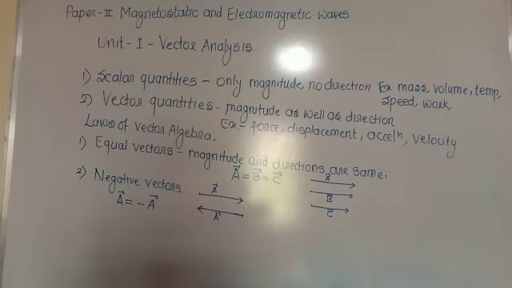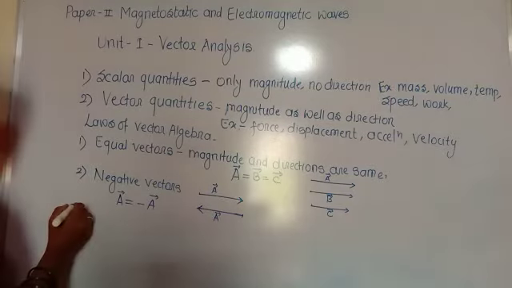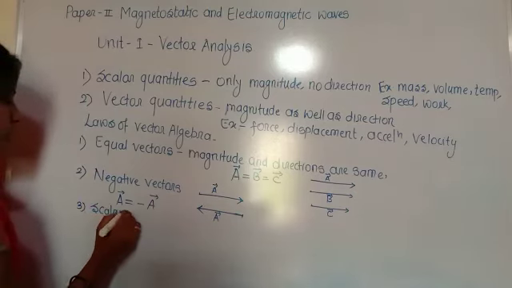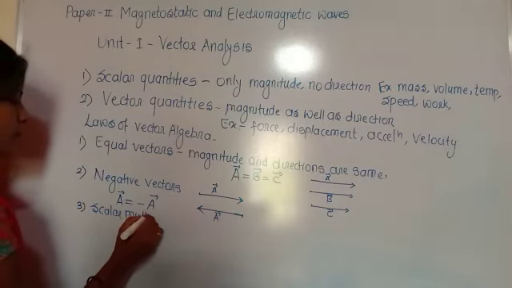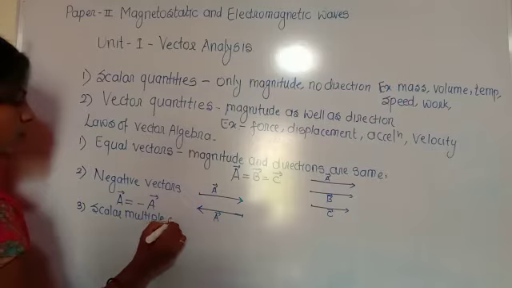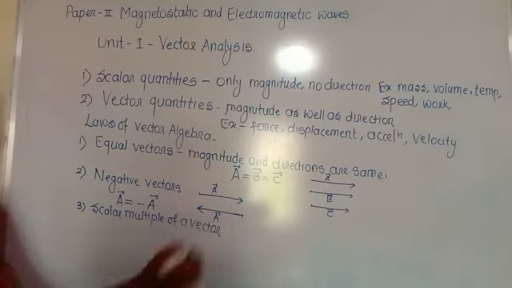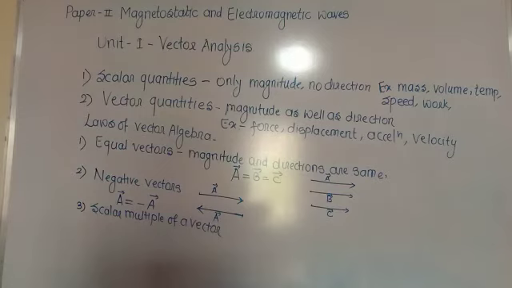Then the third is the scalar multiple of a vector. The scalar multiple of a vector is the product of a vector and a real number; we can take any real number, and the result is a vector.